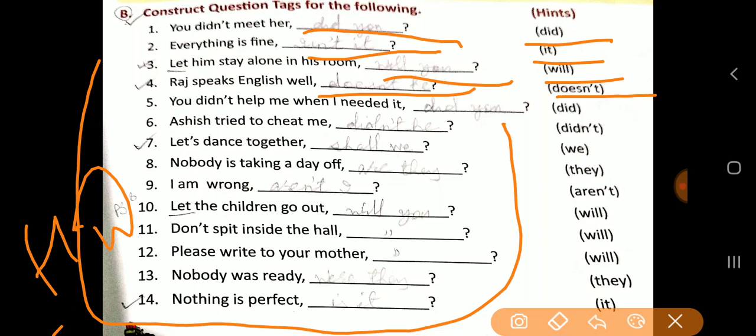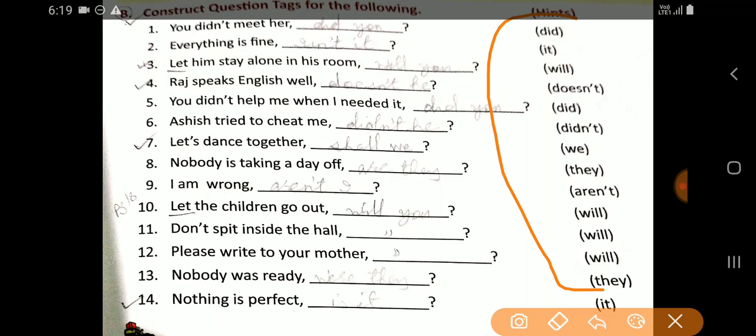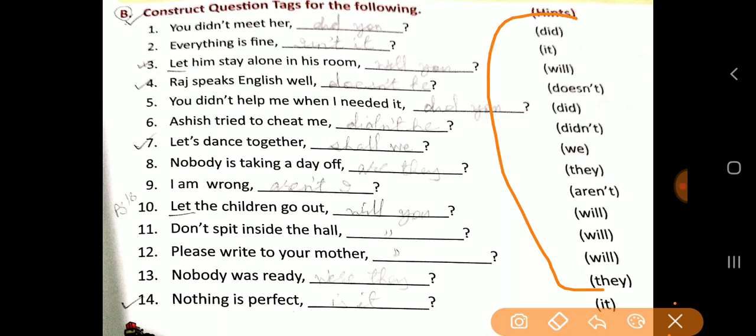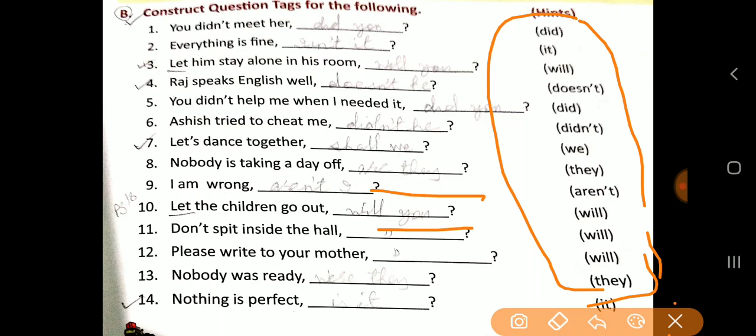Okay, dear students, it is very easy. You have to only, with the help of these words, hint. Already hint is given to you. So you have to put this question tags here. Okay.